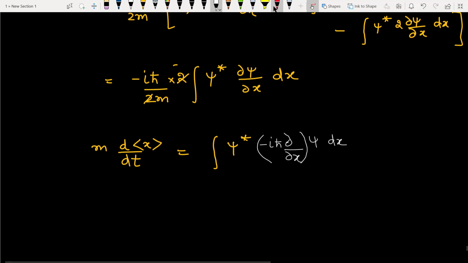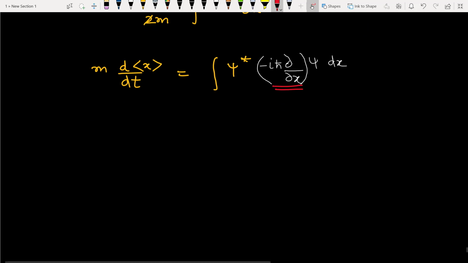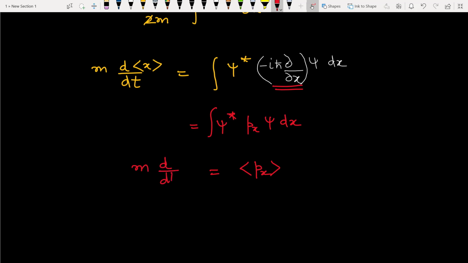So what is this? This is the momentum operator. So it is the integral of psi star, momentum operator along the x-axis, psi dx. So it is the expectation value of momentum. That is, mass times d by dt of the average value of position.